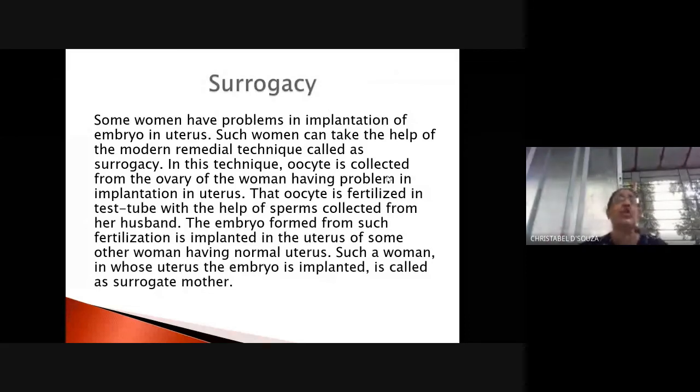The child grows in her womb and the child is produced and it is returned to the parents so that they can now have their own biological child, which is only delivered by another mother, which is known as a surrogate mother. Is that clear? Now, the next thing.